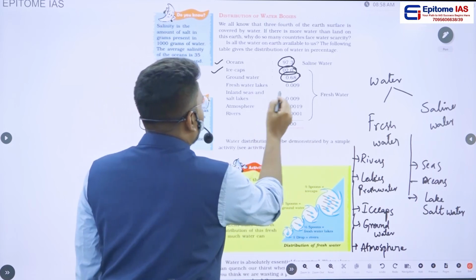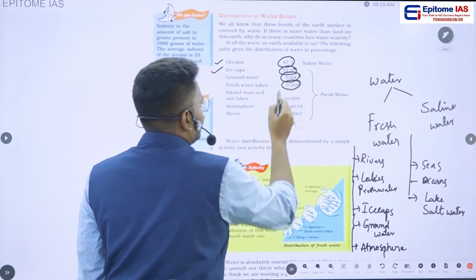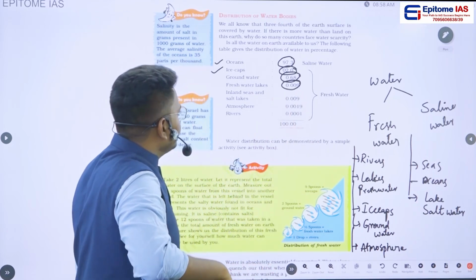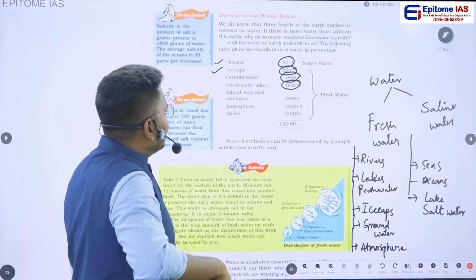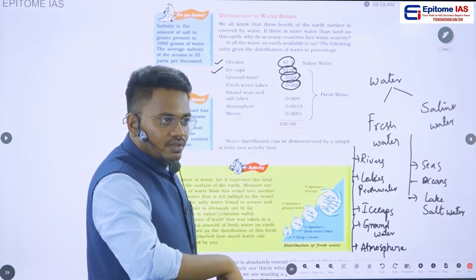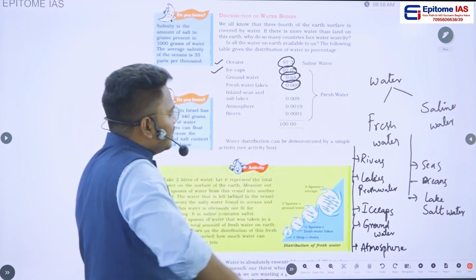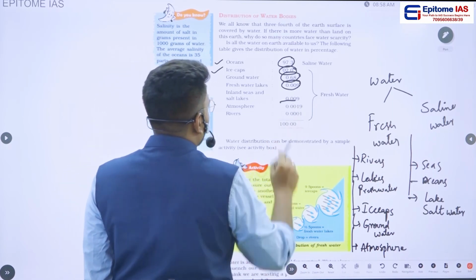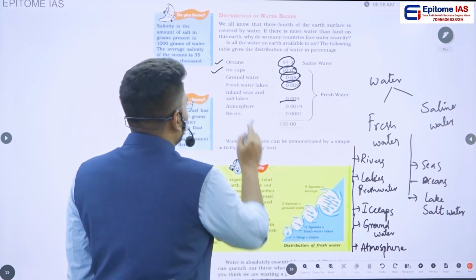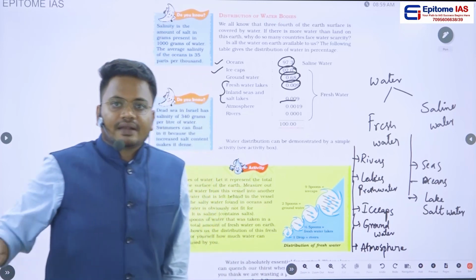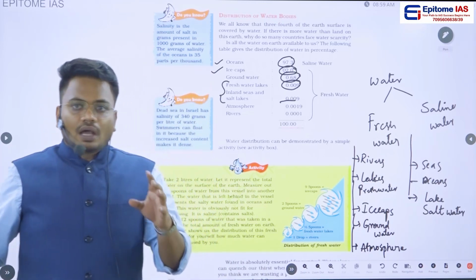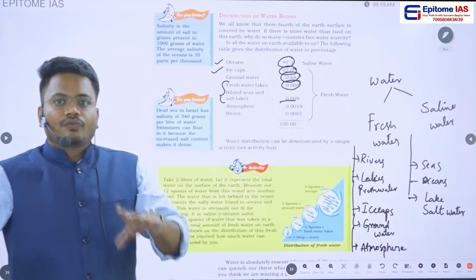Then freshwater lakes have 0.009%. Then in fifth position we have inland seas and salt lakes, which also have 0.009%. So if you see here, freshwater lakes as well as inland seas and salt lakes both have an equal amount of water.